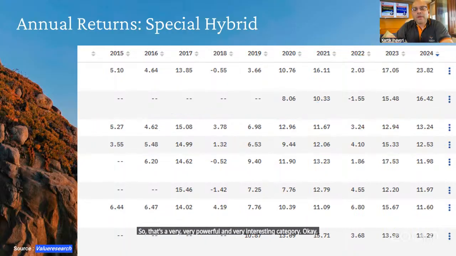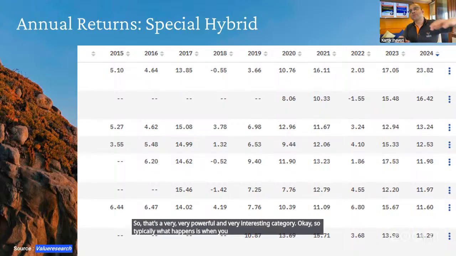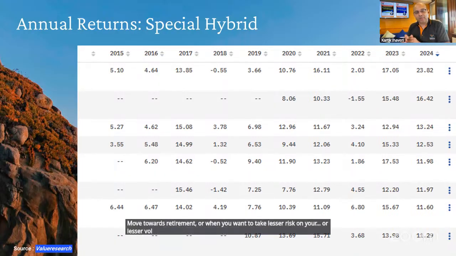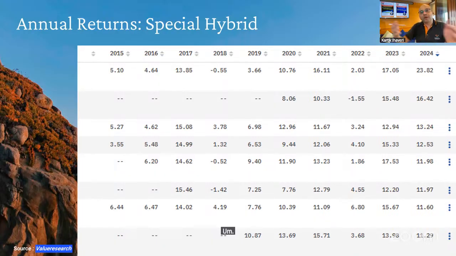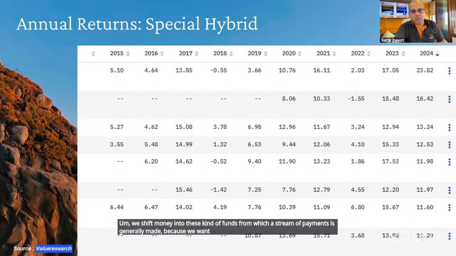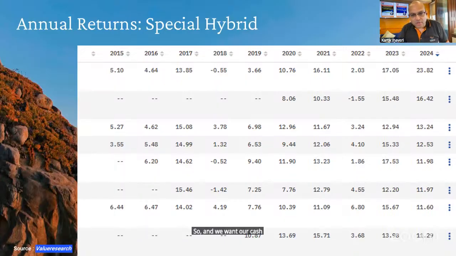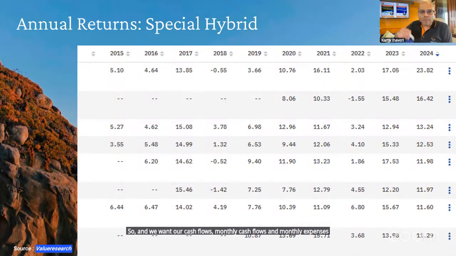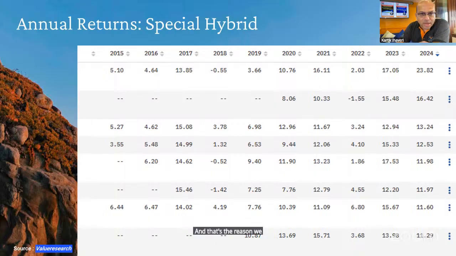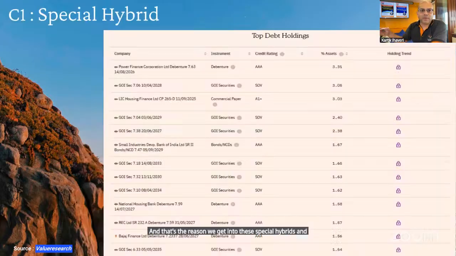So typically, when you move towards retirement, or when you want to take lesser risk or lesser volatility on your investment, we shift money into these kinds of funds from which a stream of payments is generally made, because we want our stream of payments to not suffer. We want our monthly cash flows and monthly expenses to not be at the mercy of the equity markets. That's the reason we get into these special hybrids and conservative hybrids.